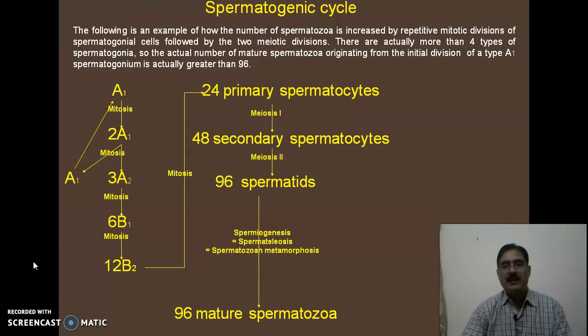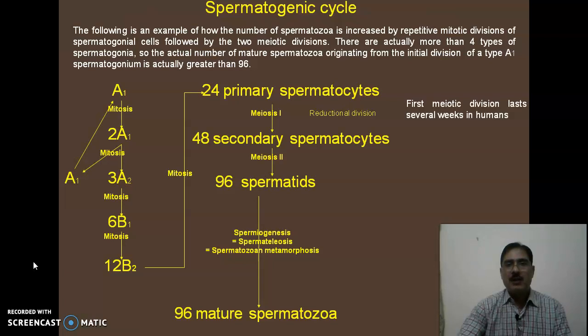Now these 96 spermatids are basically immotile, and they undergo a process which is known as spermiogenesis. It means metamorphosis of spermatid into mature spermatozoa. So 96 mature spermatozoa are formed during a spermatogenic cycle.